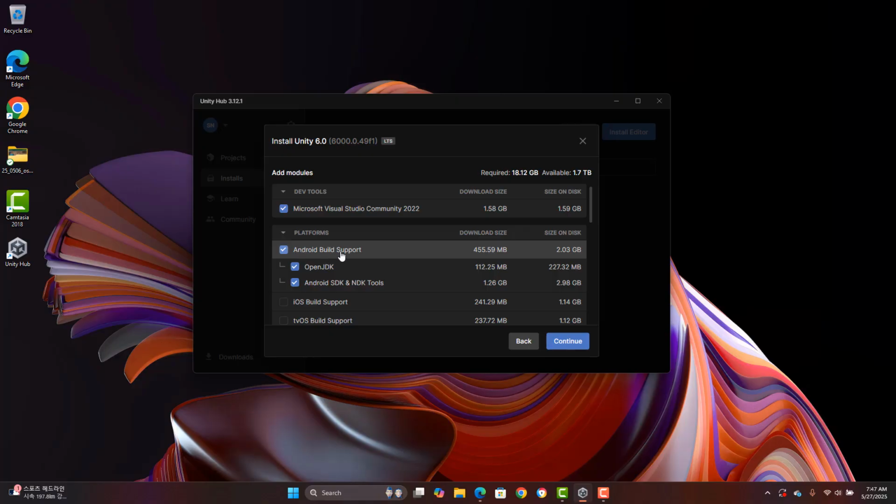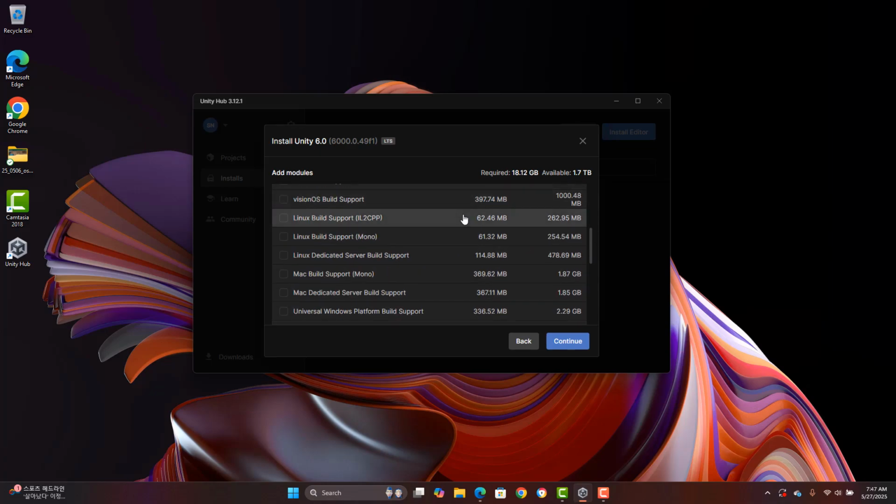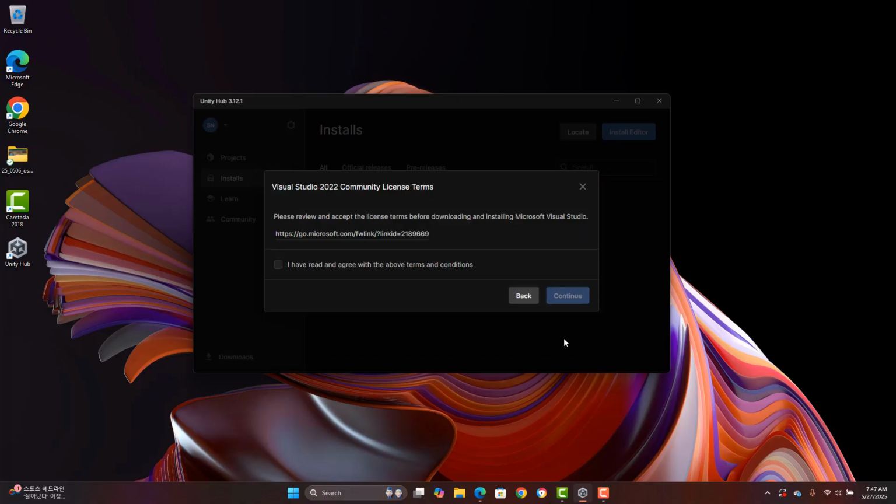Android build support is required to export your project to the Android platform. And WebGL is required to export your project for the website. So these are things you need to select and continue.